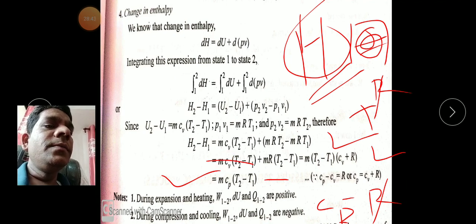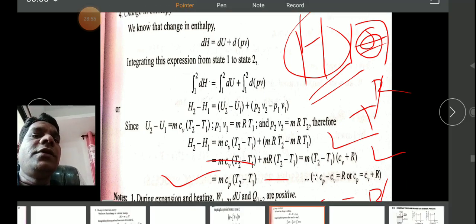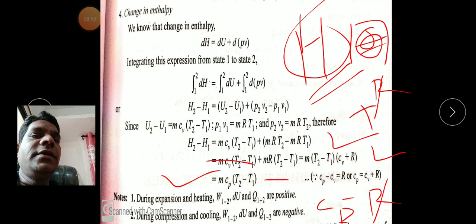Cv plus R. And here we put the value of Cv. Then finally we get mCp(T2 minus T1). So for the constant volume process, boys and girls, we have these two notes. So very easy.